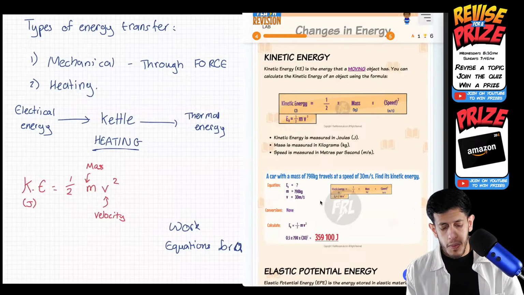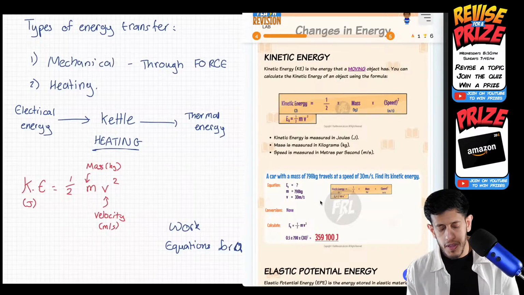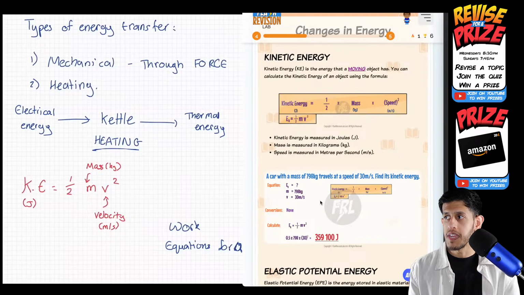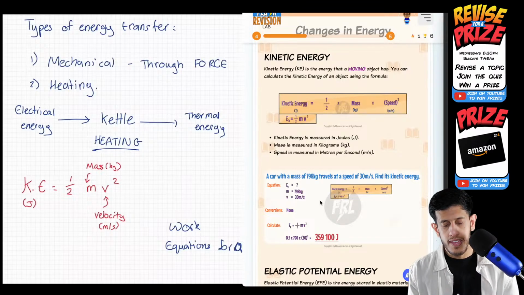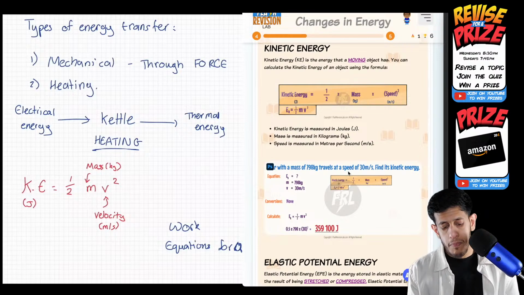And then mass, the standard unit is kilograms. And for velocity, it's meters per second, distance over time for speed. Joules is the measure for energy. Thank you very much. So that is one of the equations we'll apply. It's very important, which is why I mentioned it, that you know the units.